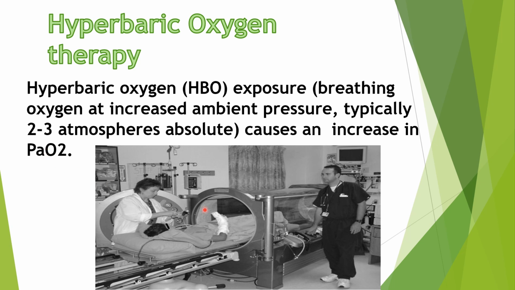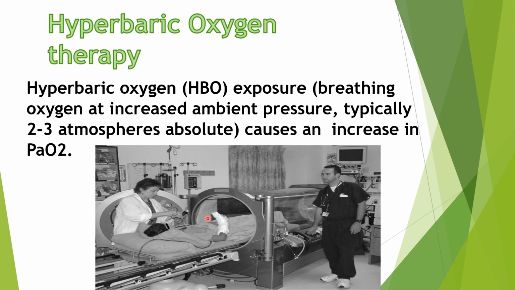So in this picture you can see the machine used for giving hyperbaric oxygen therapy. The amount of oxygen dissolved in the plasma depends on partial pressure. Normally plasma has 0.3 ml of dissolved oxygen per 100 ml per 100 mmHg PO2. At 1 atmospheric pressure, inhalation of 100% oxygen can raise the arterial PO2 to a maximum of 673 mmHg.